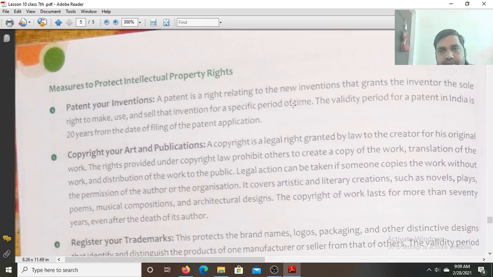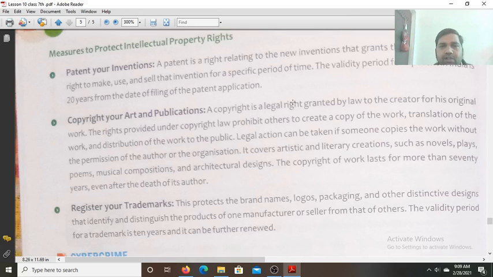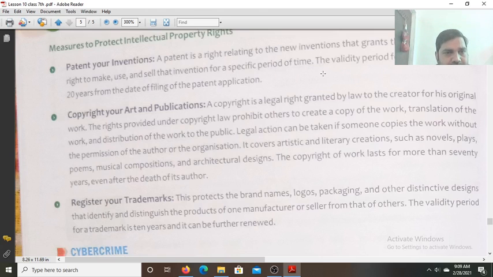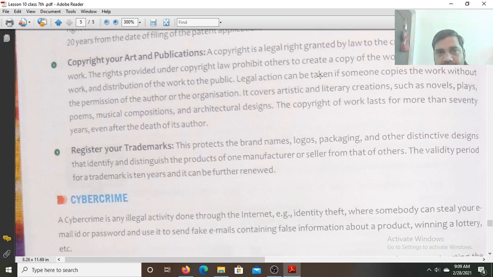Next, what are the measures to prevent the intellectual property rights? Patent your invention. Patent means a right relating to the new invention that grants the inventor the sole right to make, use, and sell that invention for a specific period of time. So the validity period for a patent in India is 20 years from the date of filing of the patent application.